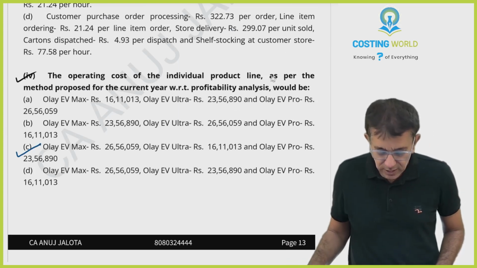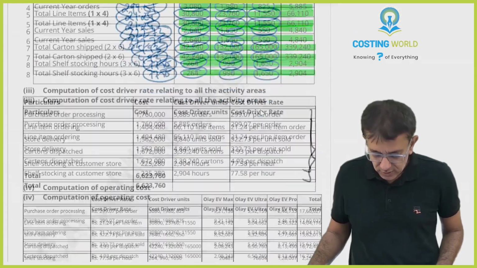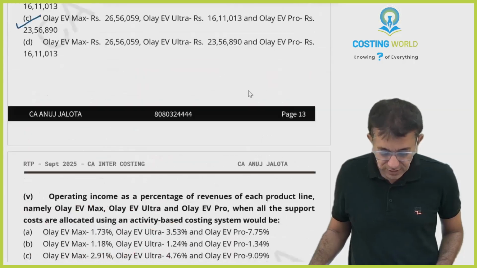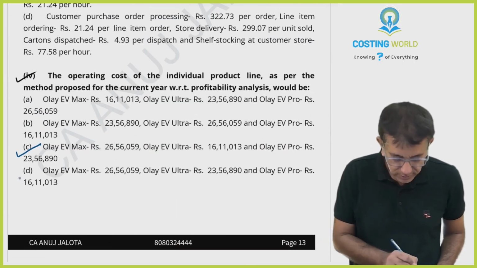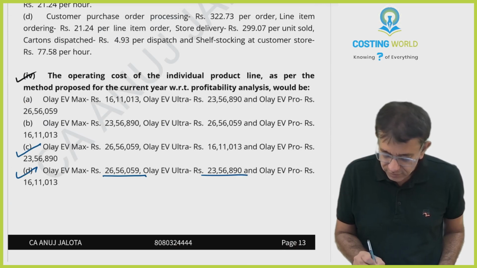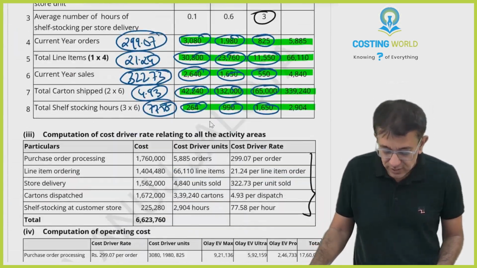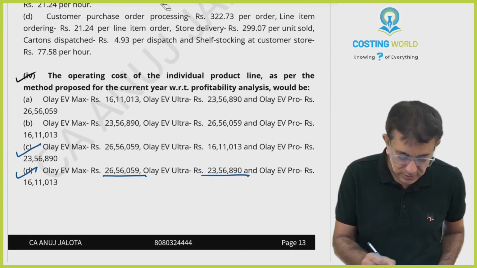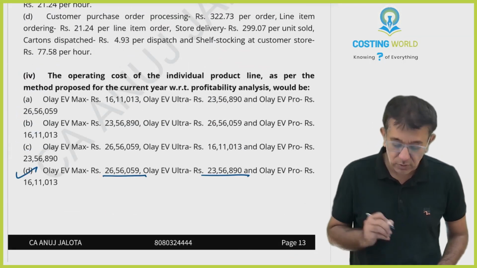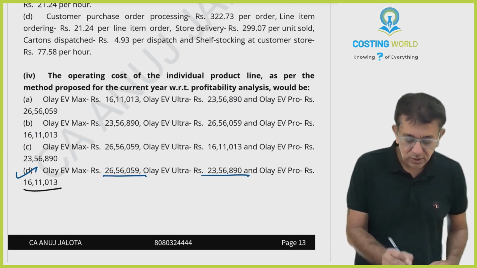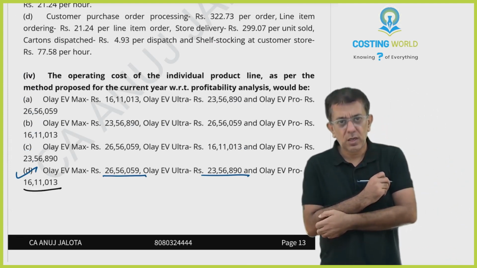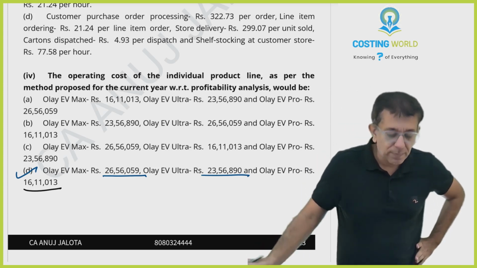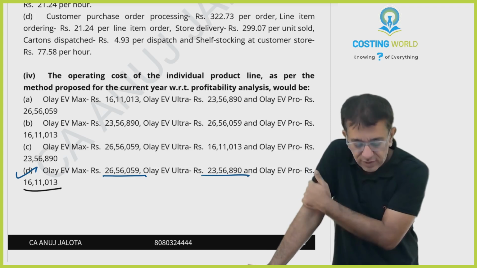Second one, Ultra 16,11,013. No, 23,56,890. Yeah, 23,56,890. The last one was 16,11,013. So I guess the last one is your answer. C is not your answer, D is your answer. This also matches. It might be approximate, although we are matching. It might be a bit approximate whenever you are solving.